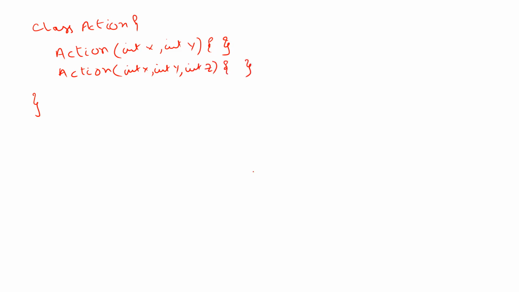So if I want to call this constructor from this constructor, this is within the class, so we use a keyword called this. If we want to call the constructors within the same class, then we use the keyword this.